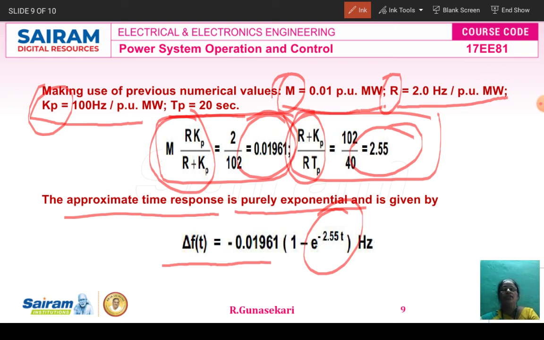0.01961, this term, into 1 minus e to the power of minus r plus kp divided by rtp, that value is 2.55, into t, in hertz. So this is the time domain equation, that is the time response, because the dynamic response is nothing but the time response only.